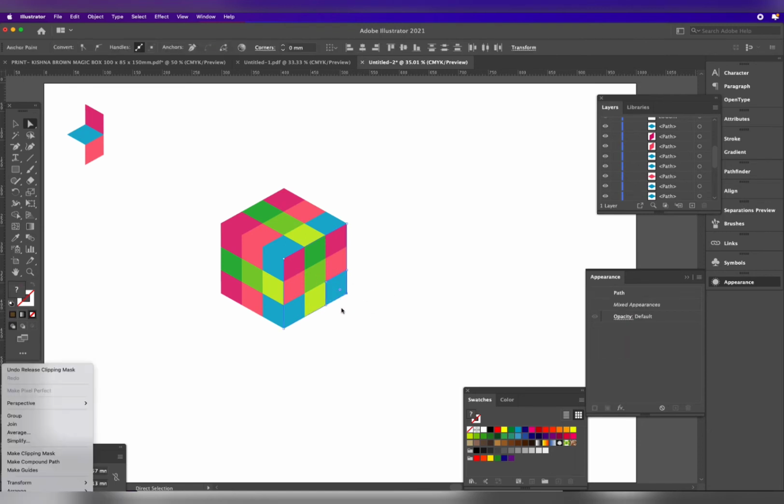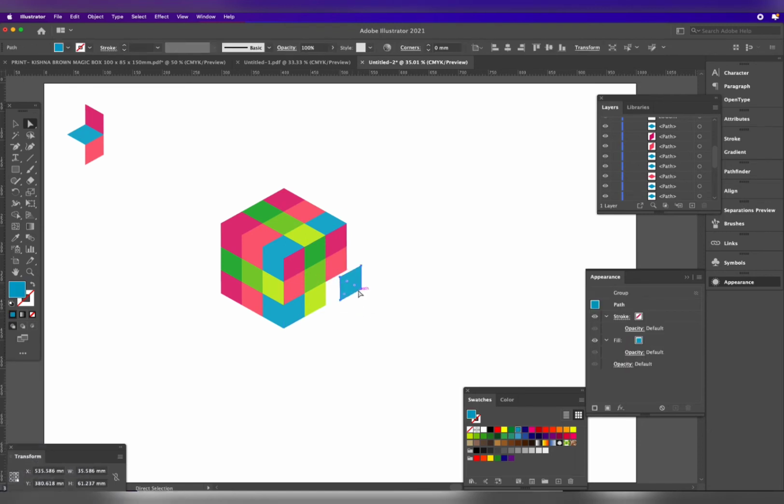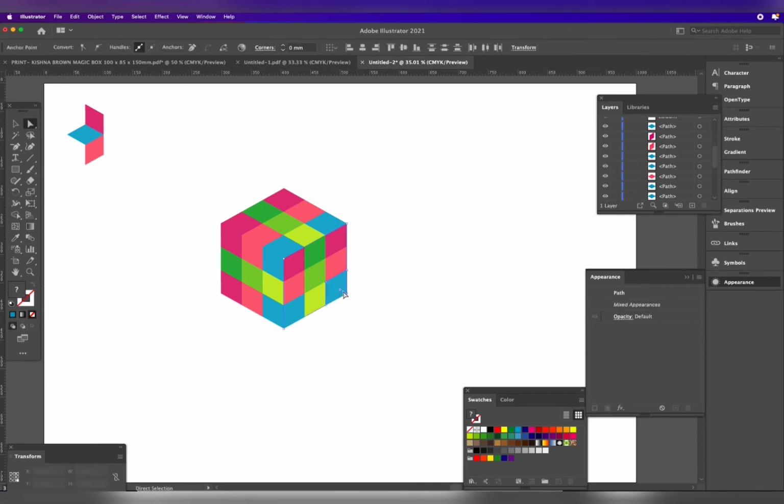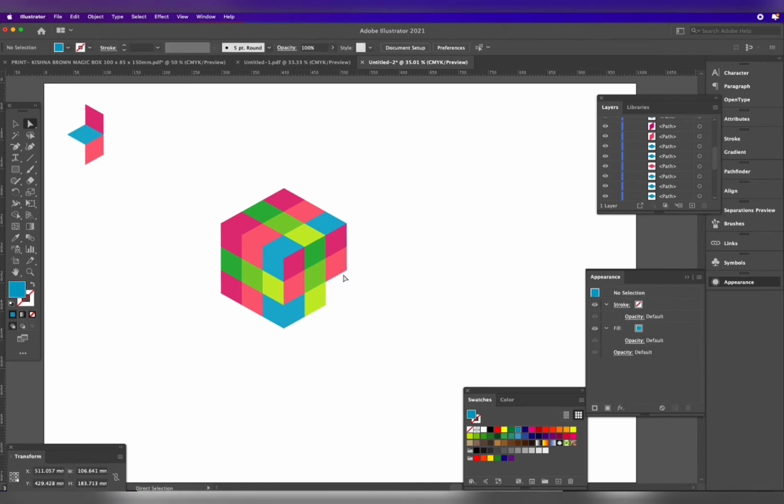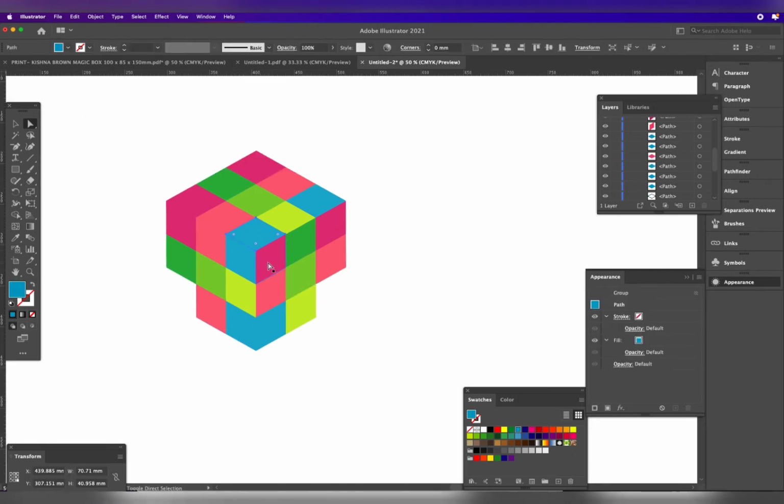Now customize the box as you want. You can also customize the color. I will delete the side, delete this, and the opposite side also delete.